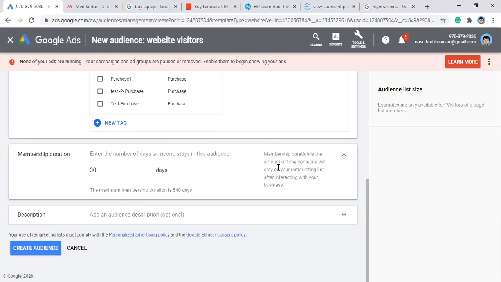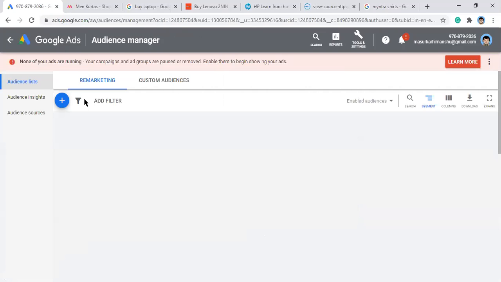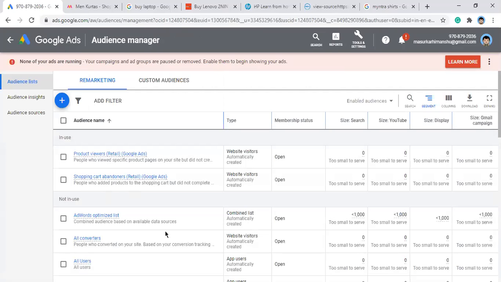You can see this membership duration is the amount of time someone will stay on your remarketing list after interacting with your business. You can create the audience defined on the rules. So this is it.